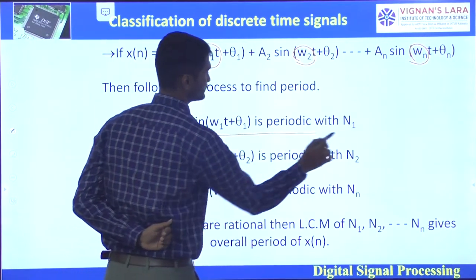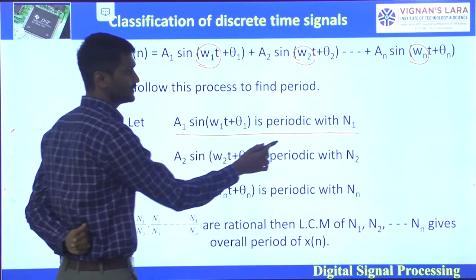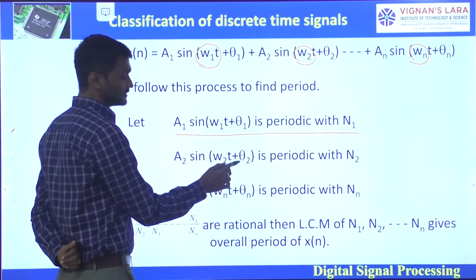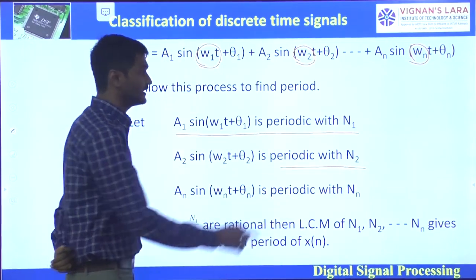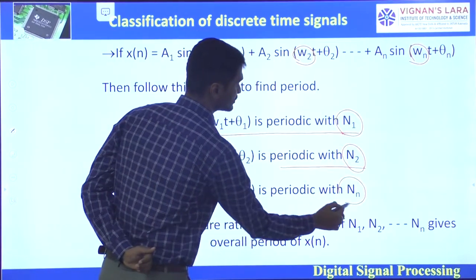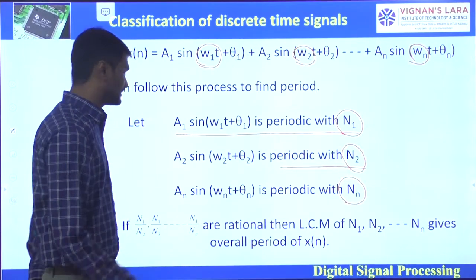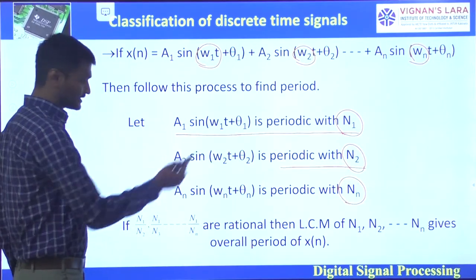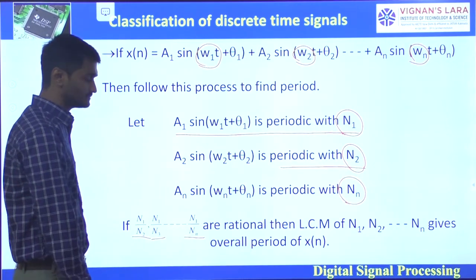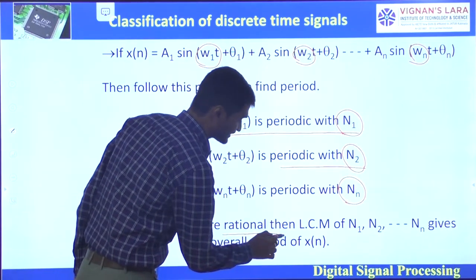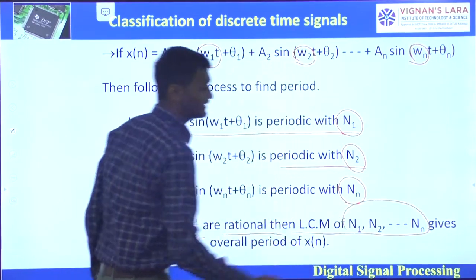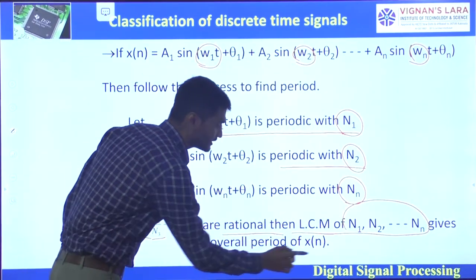A1 sin omega 1 t plus theta 1 is periodic with n1. Next, a2 sin omega 2 t plus theta 2 is periodic with n2. I am considering the periods n1 and n2 for the different sinusoidals. Similarly, the nth sinusoidal will have period nn. Now we have to calculate n1 by n2, n1 by n3, and n1 by nn. If these are rational, then the LCM of n1, n2, n3 and so on up to nn will be the overall period of the given signal